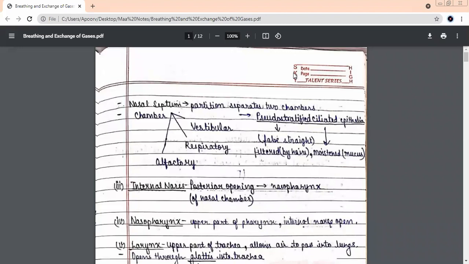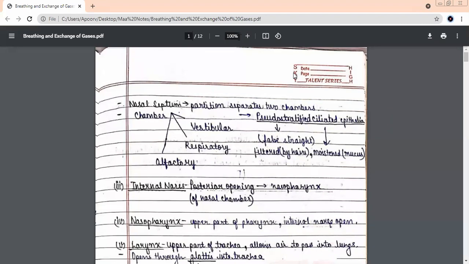So the first fissure on the top was, which kind of a fissure was it? Oblique or horizontal? We had two types of fissures, no? Yes, ma'am. One was the oblique fissure, and which was the other one? Horizontal. Yes, horizontal fissure. So now we'll proceed further.